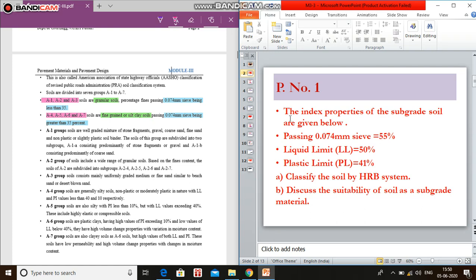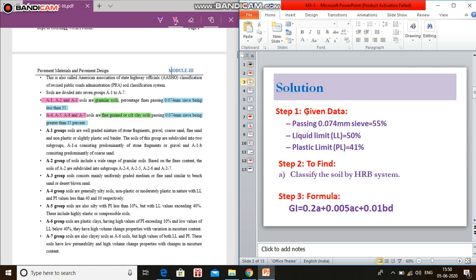Problem number 1. The index properties of the subgrade soil are given below. Passing 0.074 mm sieve 55%, liquid limit 50%, plastic limit 41%. Classify the soil by HRB system. Step 1, given data: passing 0.074 mm sieve 55%, liquid limit 50%, plastic limit 41%. Step 2, to find: classify the soil by HRB system. Step 3, formula: group index equals 0.2a plus 0.005 ac plus 0.01 bd.